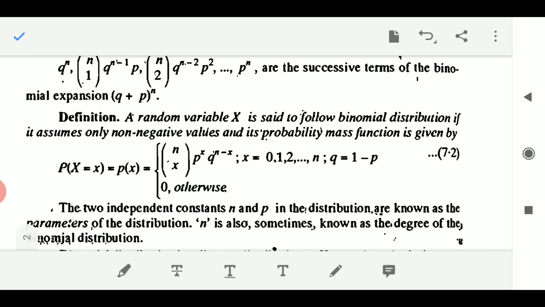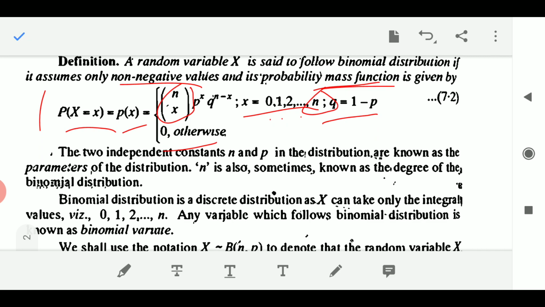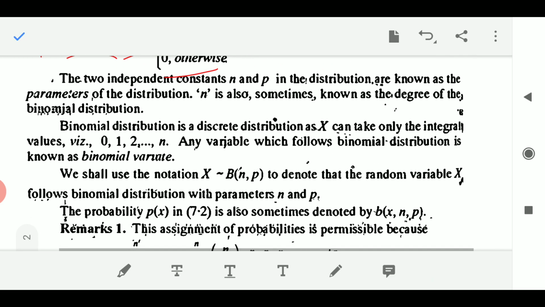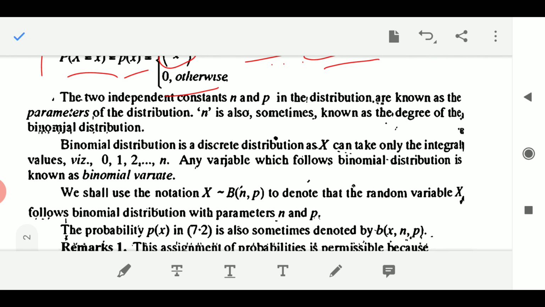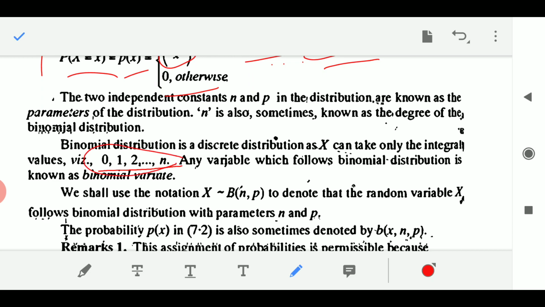The two independent constants n and p, in the distribution are known as the parameters of the distribution. N is also sometimes called the degree of the binomial distribution. Binomial distribution is a discrete distribution, as x can take only the integral values 0, 1, 2 and so on up to n. Very important point. It is a discrete distribution.